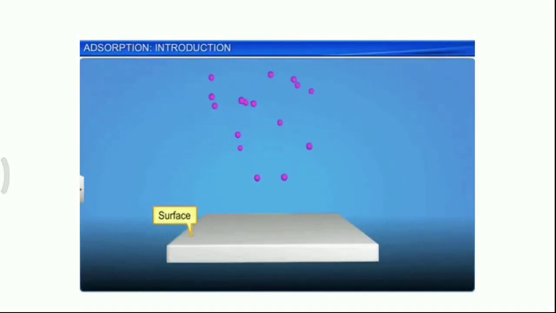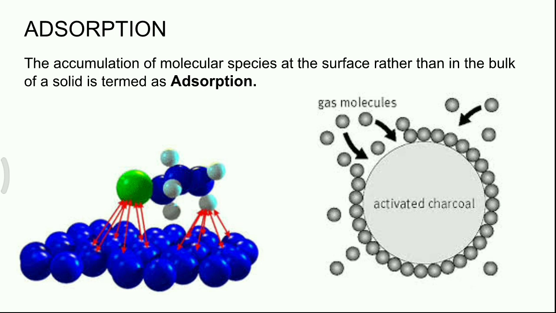Here we have a solid surface which is in contact with gas molecules, and these gas molecules are trying to accumulate on the surface of this solid. Here again, gas molecules are trying to accumulate on the surface of activated charcoal. In both these examples, gas molecules are accumulating only on the surface, not in the bulk. This particular phenomenon is called adsorption. The accumulation of molecular species at the surface rather than in the bulk of a solid is termed adsorption.